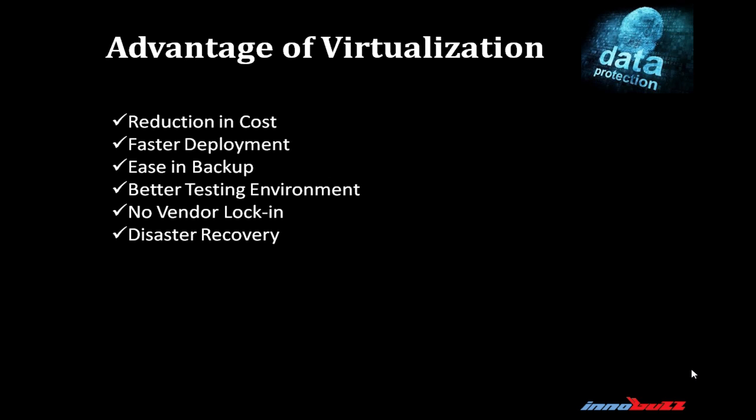What is the advantage of virtualization? The advantages of virtualization are reduction in cost, faster deployment, easy backup, better testing environment, no vendor lock-in and disaster recovery. That's why it is quite famous nowadays.